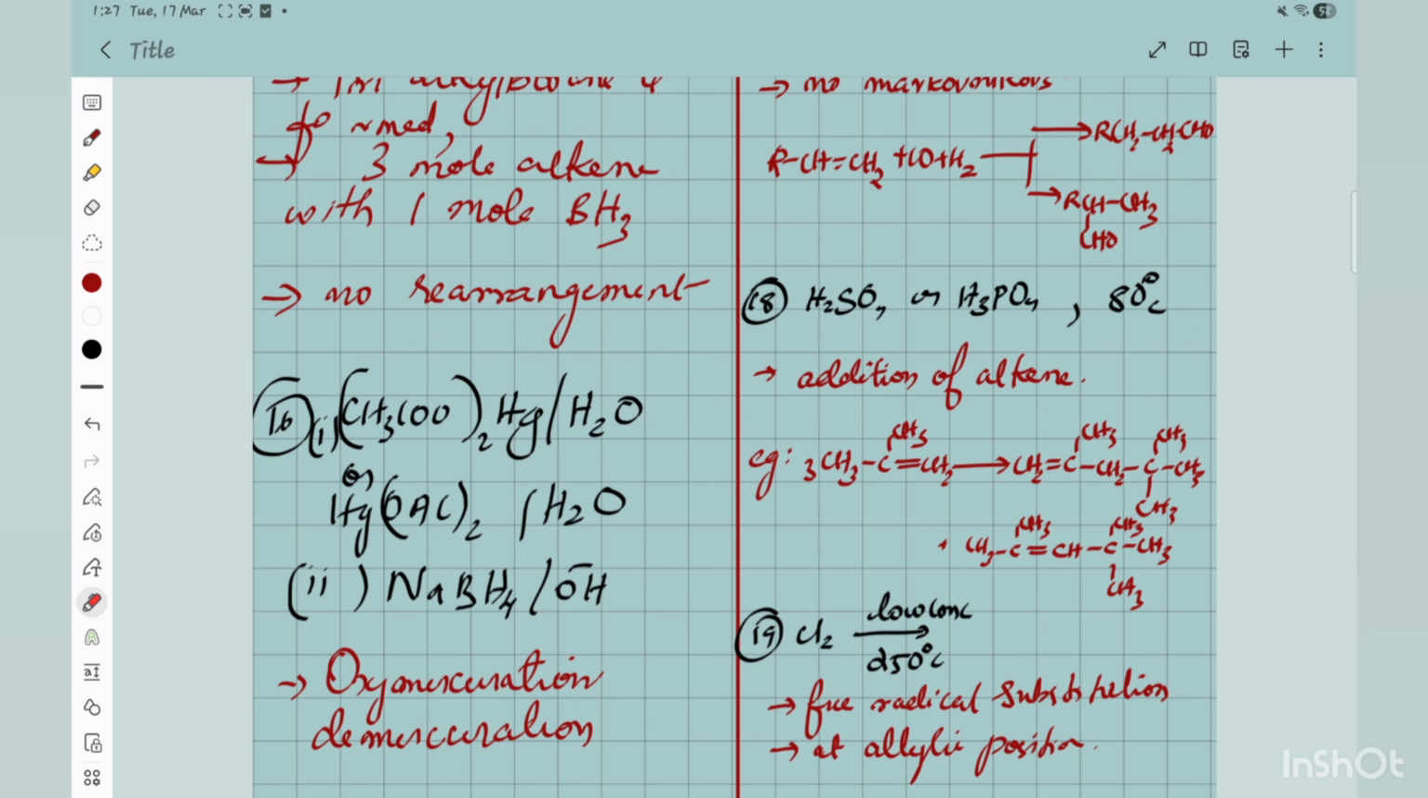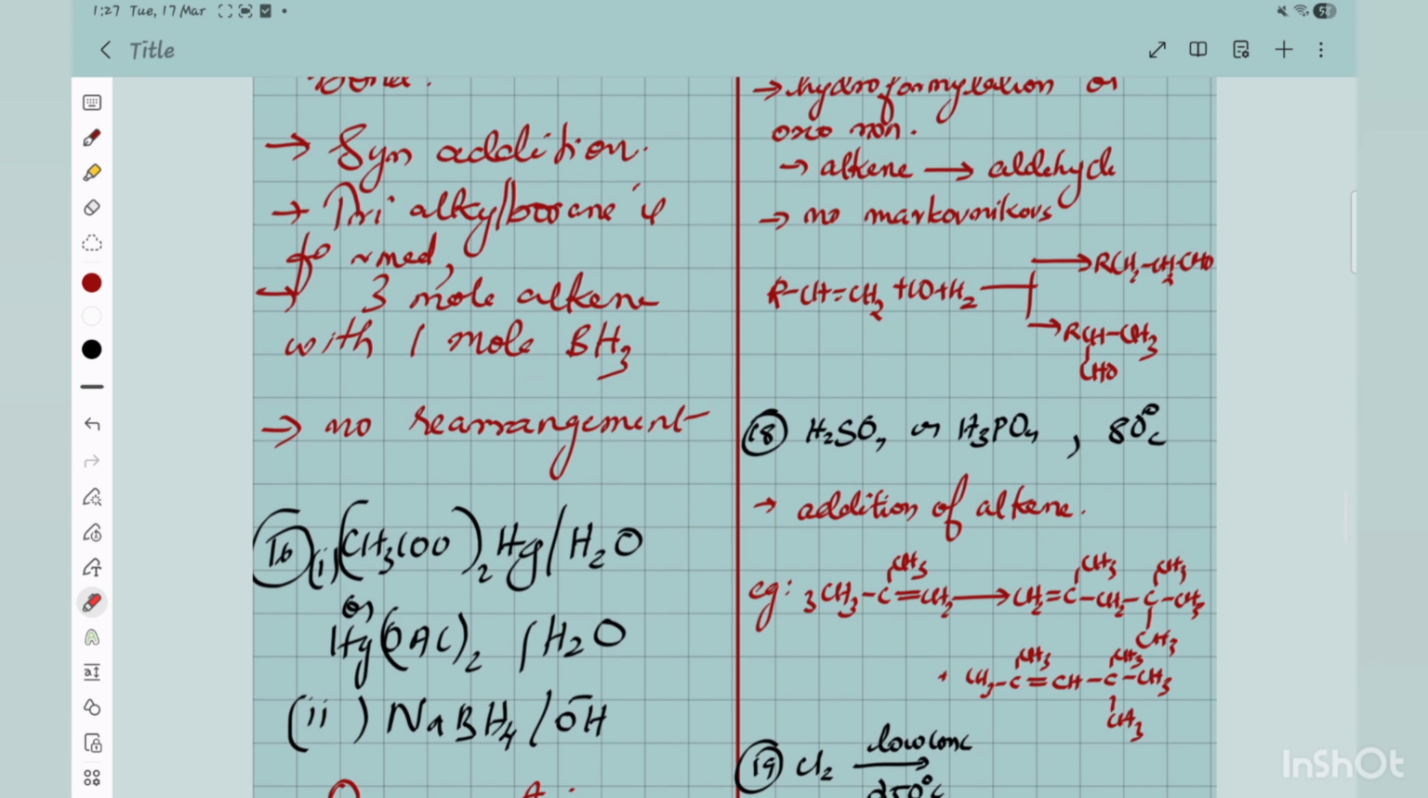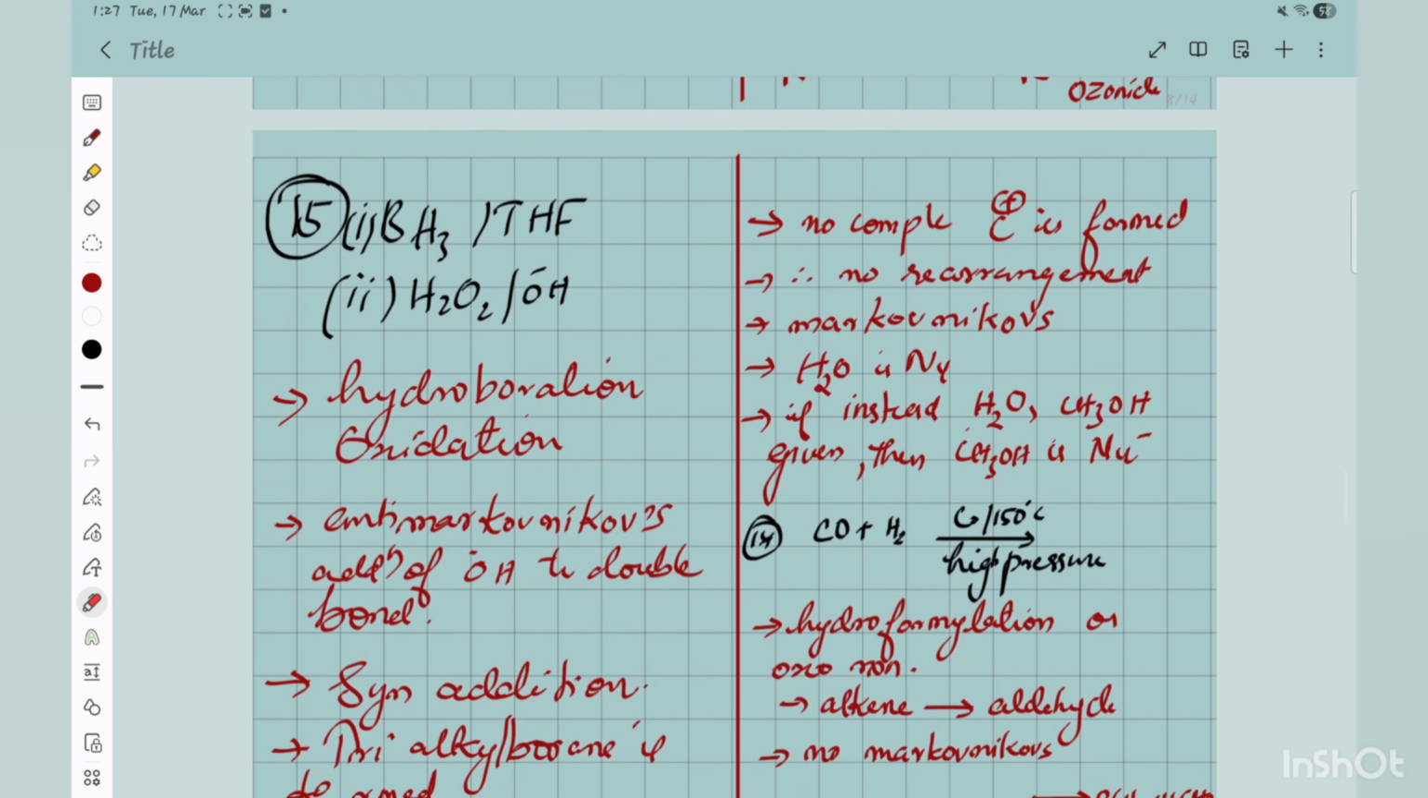So you should definitely know, for example, where no complete carbocation is forming, whether the rearrangement will happen or not. That is very, very important. Okay, so that is one more point I had to discuss in this analysis of organic chemistry.